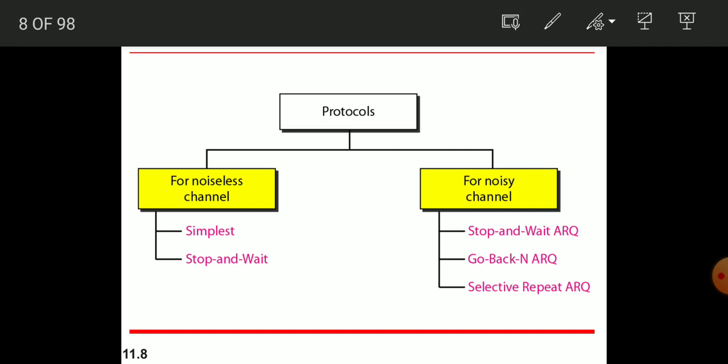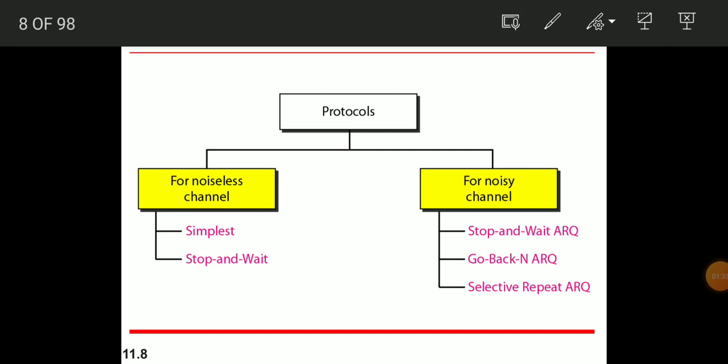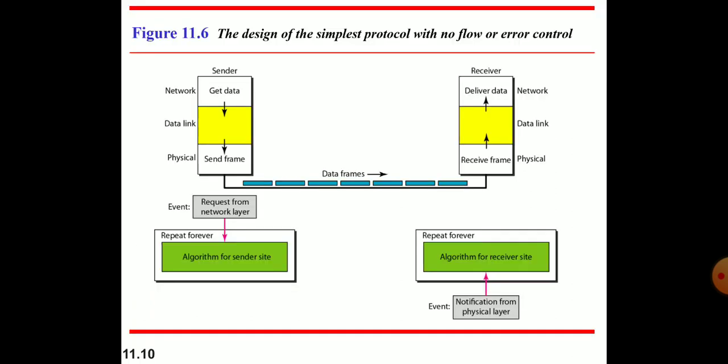Now we come to the protocols for noiseless channel and for noisy channel. For noiseless channel, the simplest protocol and stop and wait protocol. For noisy channel, the stop and wait ARQ, which means automatic repeat request, go back N ARQ, and selective repeat ARQ. So what is a noiseless channel? A noiseless channel is the ideal channel in which no frames are lost, duplicated or corrupted. There are two protocols for this, the simplest protocol and the stop and wait protocol.